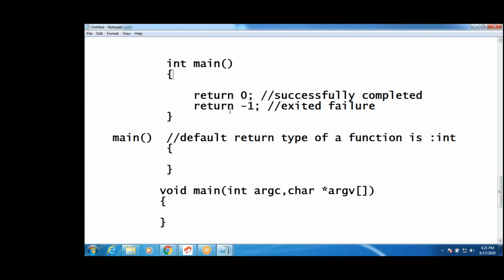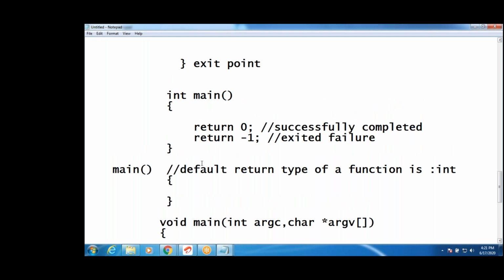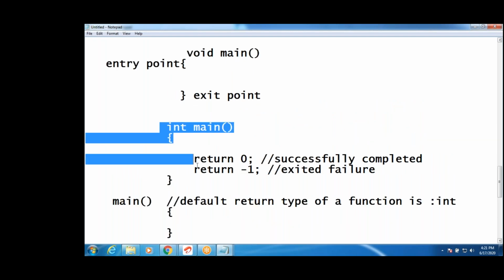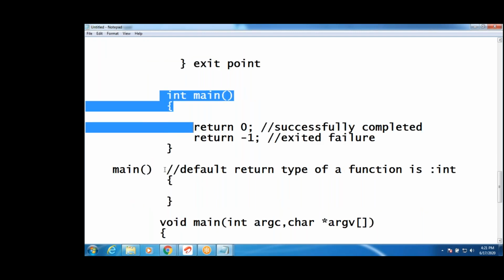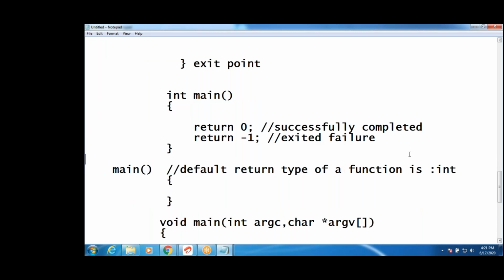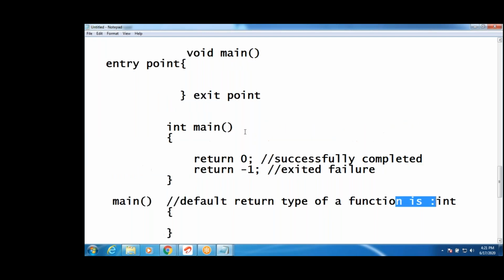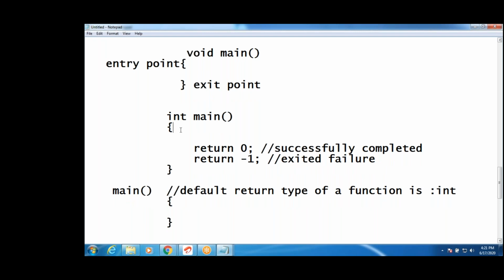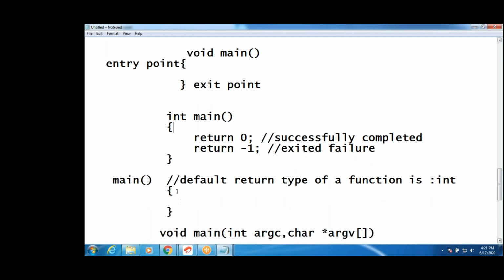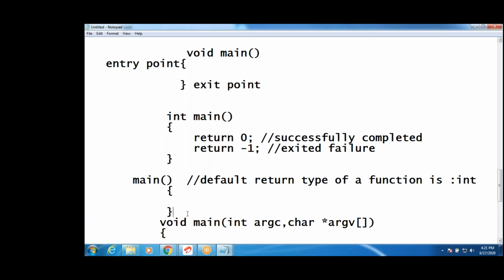When you write return in main, we have to write return 0 or return minus 1, guys. If there is nothing, that is int main. It's not void main, it's int main. Okay, see this, how to write a main function. We can write different ways: void main or int main or only main. And also the last model is this, void main int argc and char star argv.